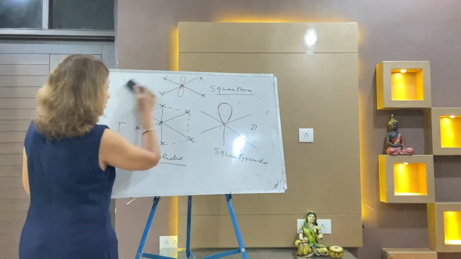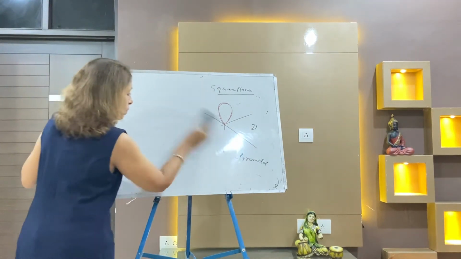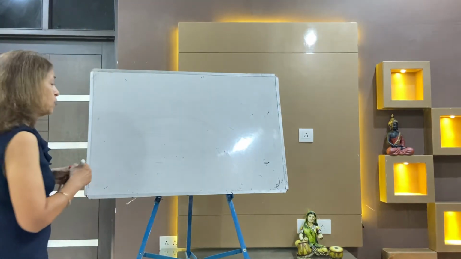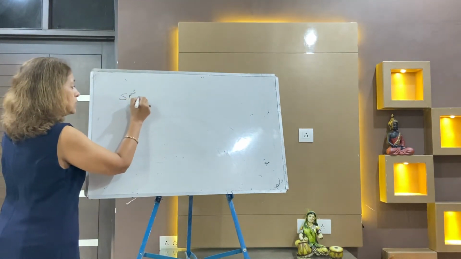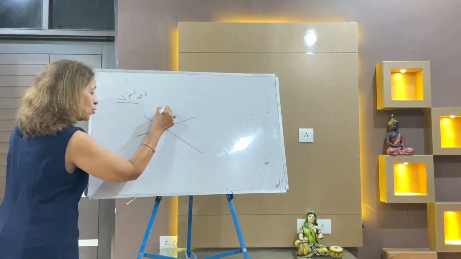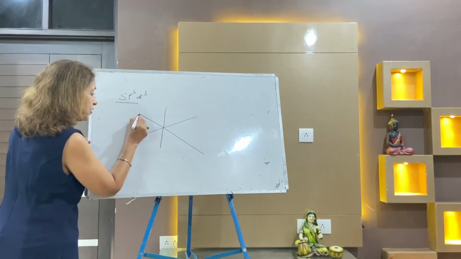Last is sp3d3. In sp3d3, the shape is pentagonal bipyramidal. All the angles are 72 degrees to each other.